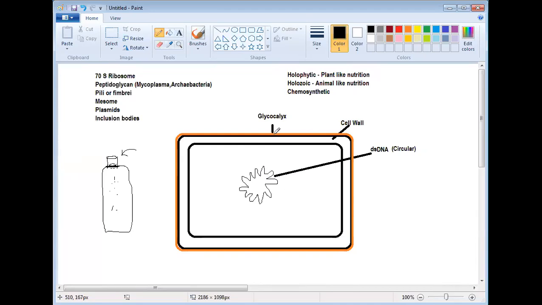It is one of the two roles. There is another role of glycocalyx. Can you tell me what?